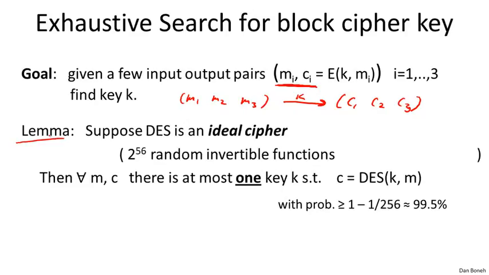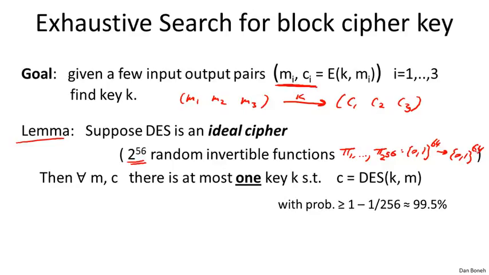Now let's assume that DES is what's called an ideal cipher. So what is an ideal cipher? Basically, we're going to pretend like DES is made up of random invertible functions. In other words, for every key, DES implements a random invertible function. Since there are 2^56 keys in DES, we're going to pretend like DES really is a collection of 2^56 functions that are invertible from {0,1}^64 to {0,1}^64. Of course DES is not a collection of 2^56 random functions, but we can idealize the cipher and pretend that it is such a collection.